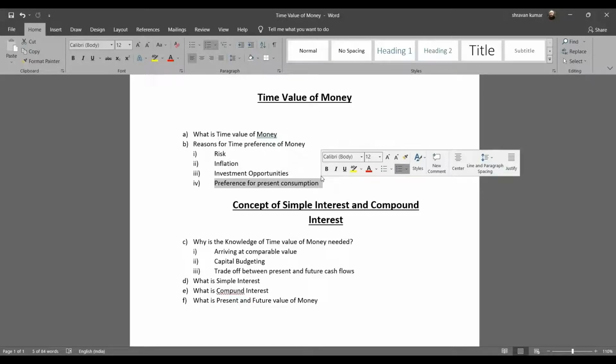For example, the management might say, I have two plans. One plan is incurring a capex and then getting some cash flows. The second investment opportunity is, say, that I invest in some X mutual fund, and that mutual fund guarantees me some 10 or 12% return.